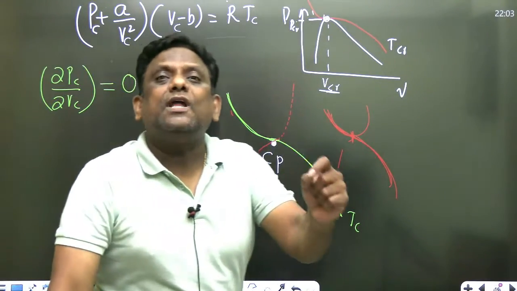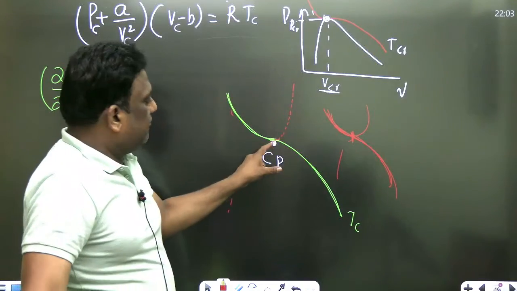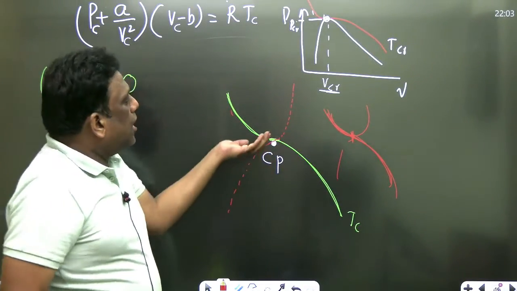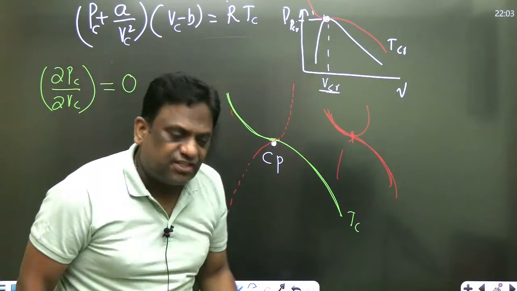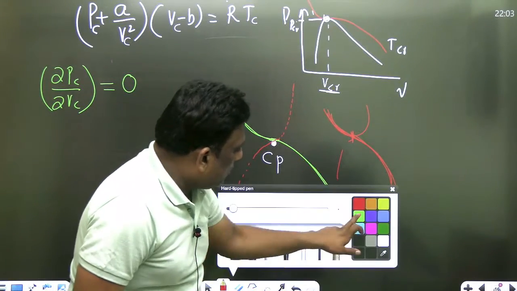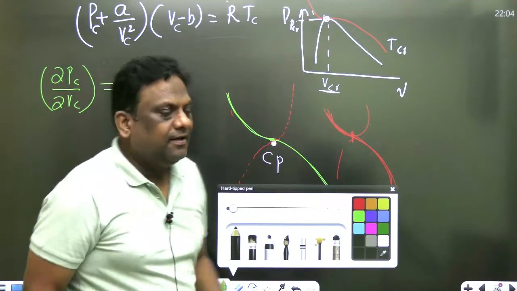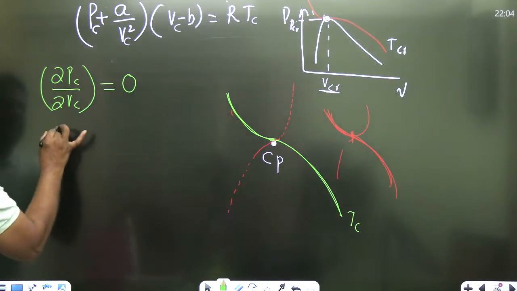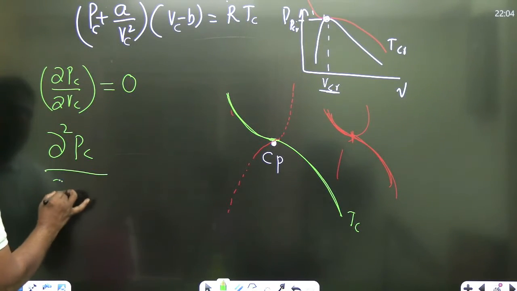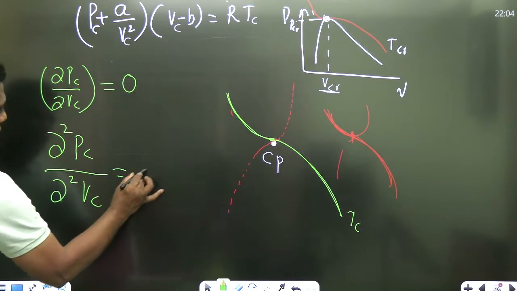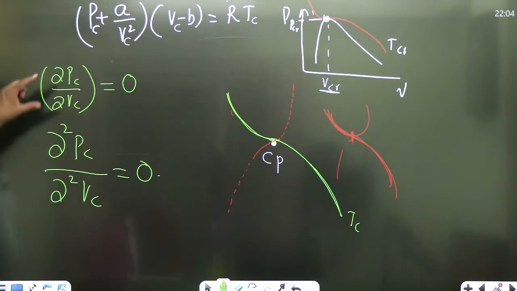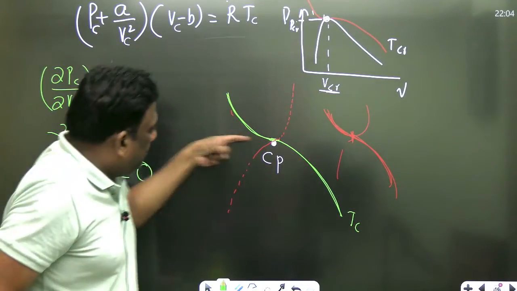So from calculus mathematics, at the point of inflection, which is nothing but concave upward से concave downward change होता है. When it is moving from concave upward to concave downward, my mathematics says the second order derivative is also 0. This is actually coming because the slope is 0.